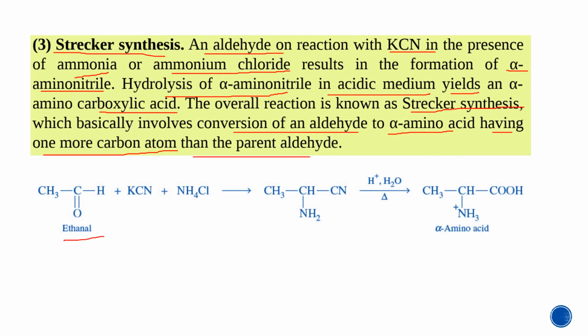So aldehyde plus NH4Cl and KCN gives this particular compound, which has one NH2 group and one nitrile group. Further hydrolysis of it converts the nitrile into carboxylic acid and an alpha amino acid is formed. So here, Strecker synthesis is equally important as Gabriel phthalimide synthesis.